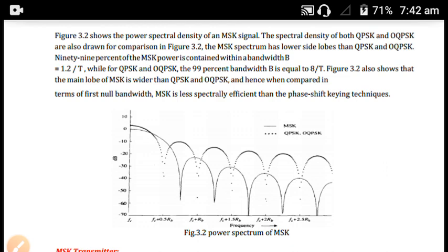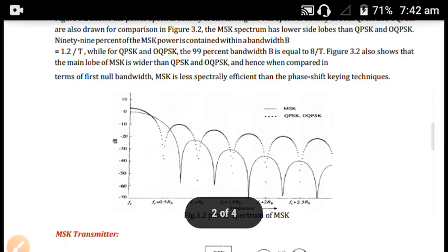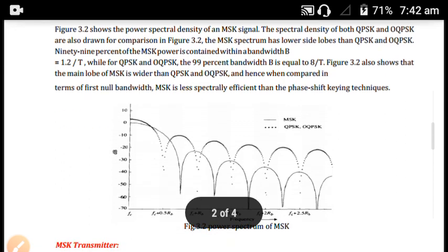So when we compare these two figures, the MSK spectrum has lower side lobes than QPSK and OQPSK. When we look at the figure, we can understand that the MSK spectrum has lower side lobes than QPSK and OQPSK. So 99% of the MSK power is contained within a bandwidth B = 1.2/T.